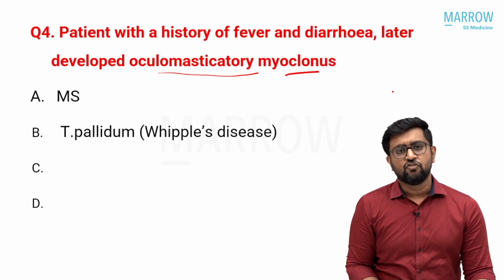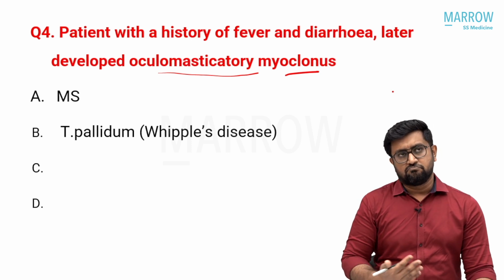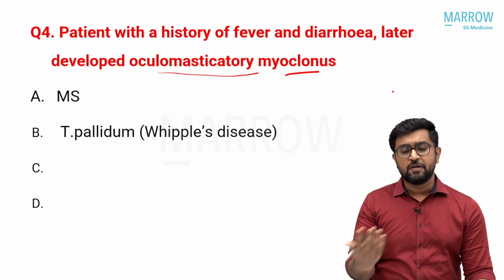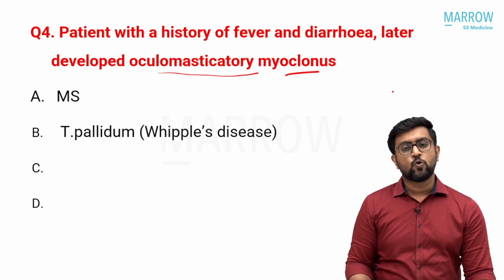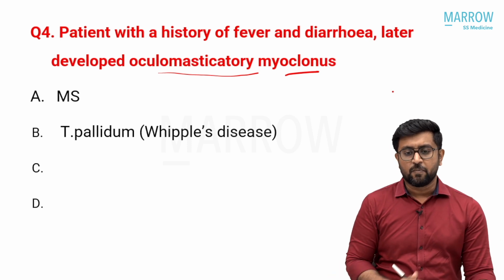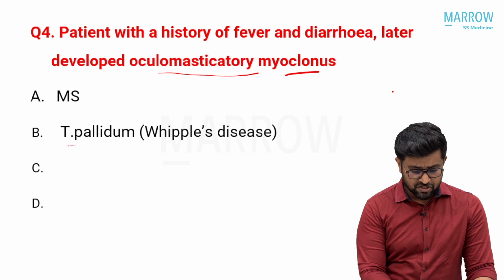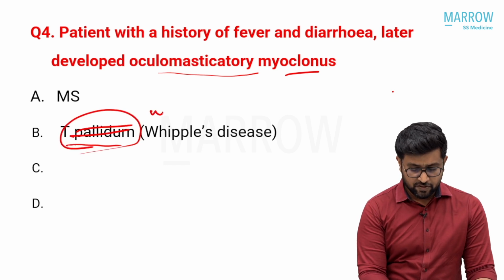classical movement disorder which is seen in Whipple's. Whipple's presents with GI involvement, arthritis, and some may have dementia, psychiatric symptoms, seizures, cognitive impairment, and motor signs, myoclonus. All those things are part and parcel of Tropheryma whipplei. So the option given here is not Treponema pallidum, it was Tropheryma whipplei. This is the wrong thing. It was given as Whipple.